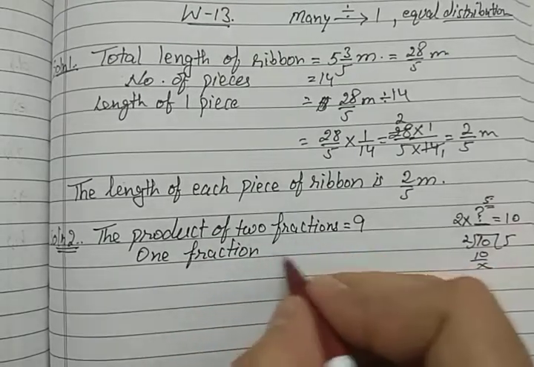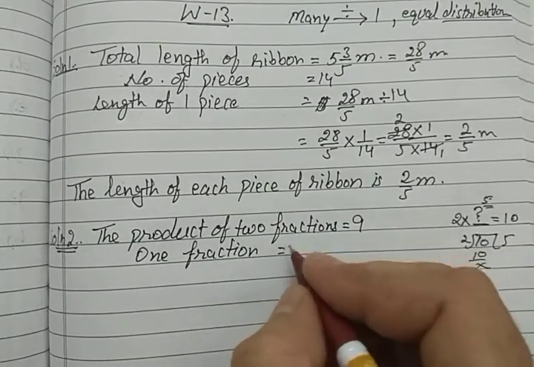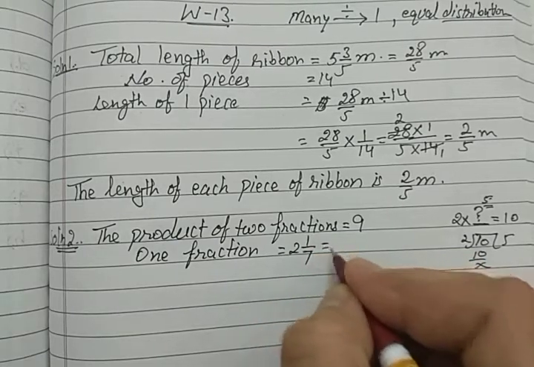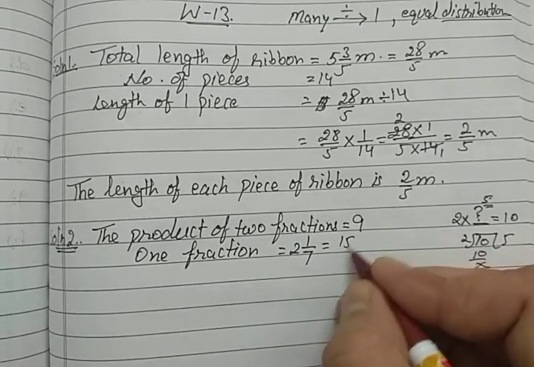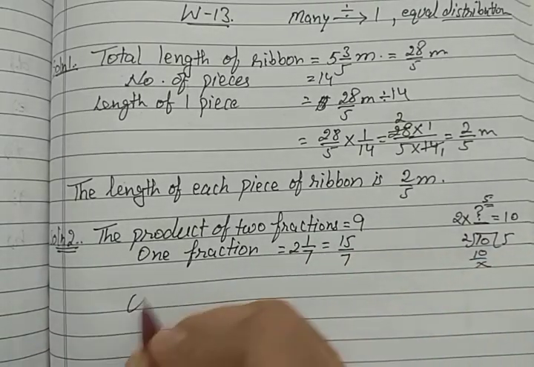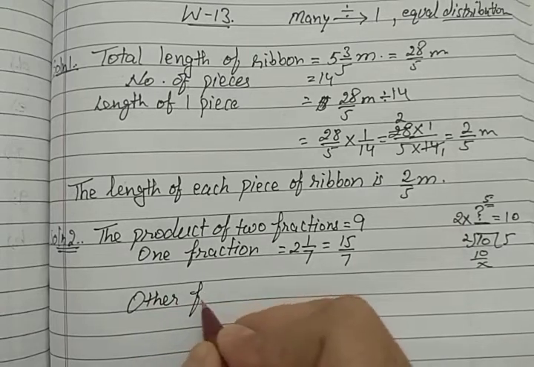Out of these two, one fraction is 2 and 1 upon 7. So convert this into an improper fraction. 7 twos are 14, plus 1, 15 upon 7. Now we have to find out the other fraction.